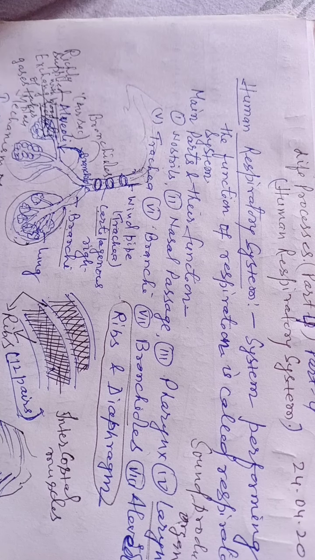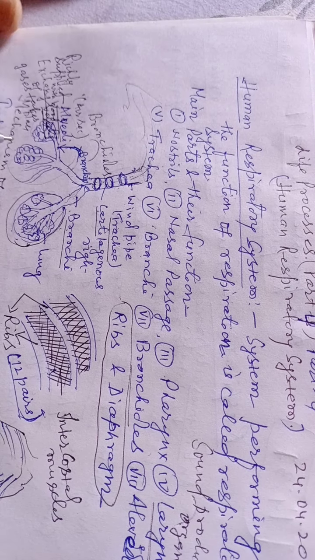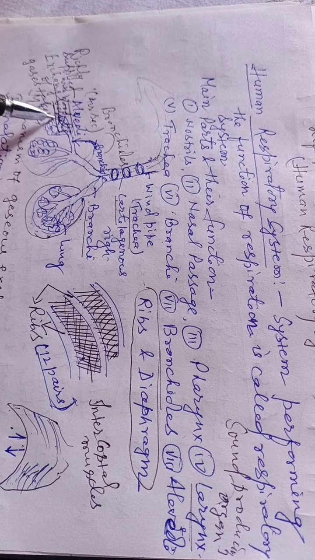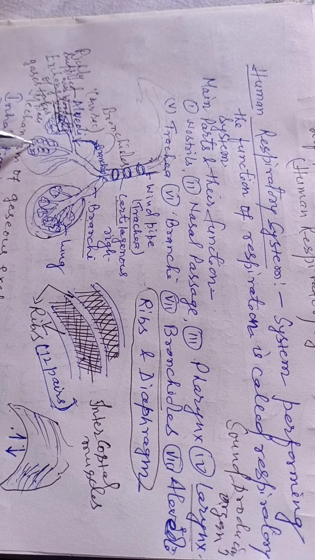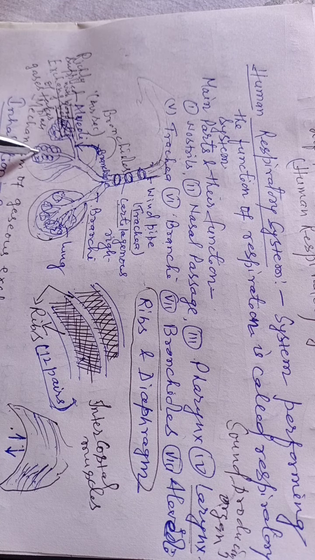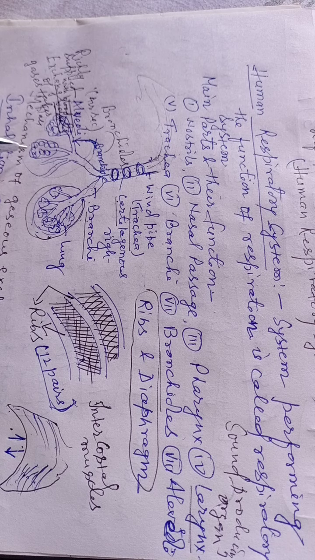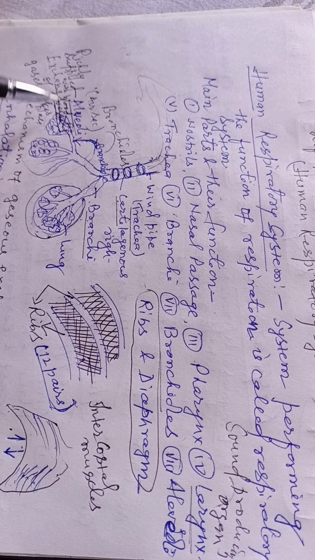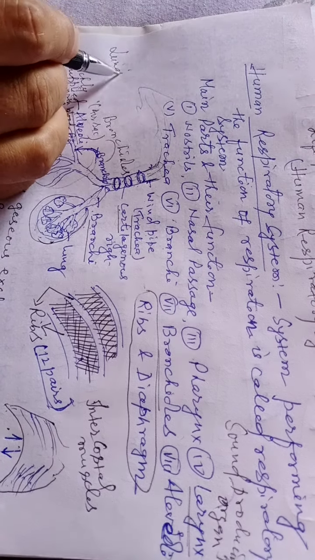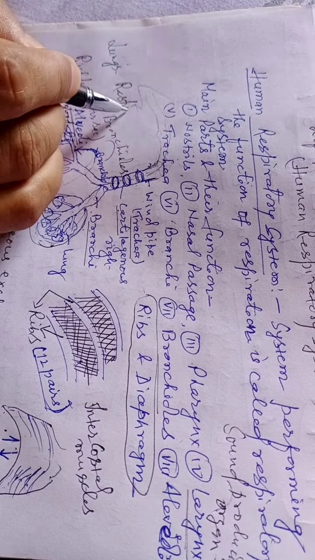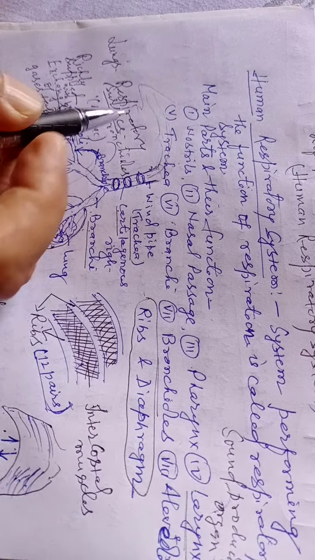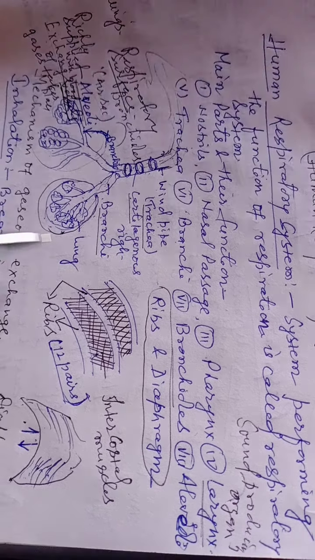What is the function of these blood vessels? It means if there is a rich supply of blood vessels, it helps in exchange of gases from the respiratory surface to the surroundings and from the surroundings to the respiratory surface. It is part of breathing, or it helps in breathing. So in human beings, the lungs act as the respiratory surface. The respiratory surface is the place where exchange of gases takes place.